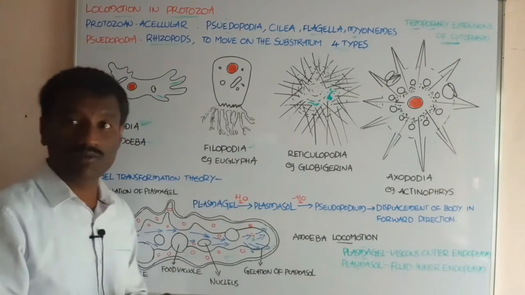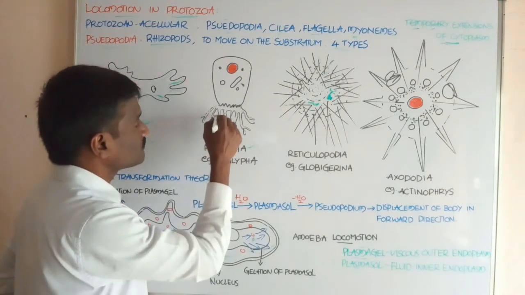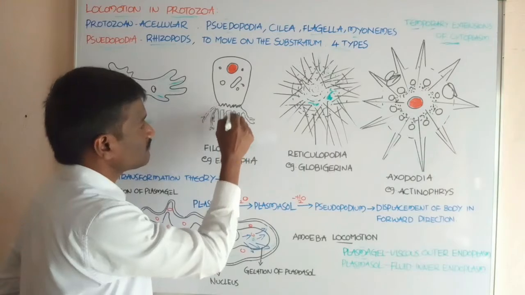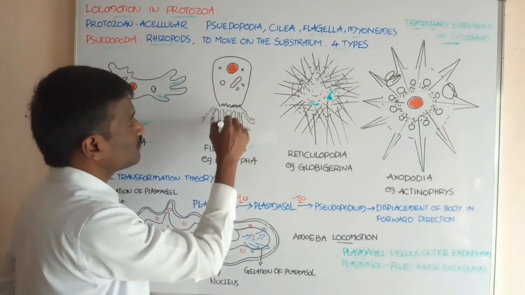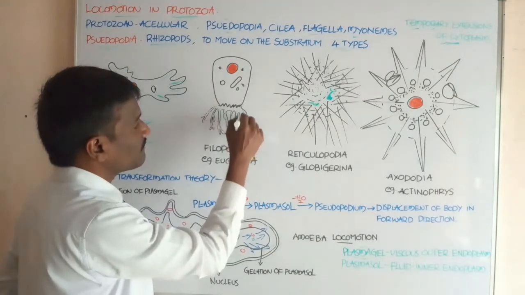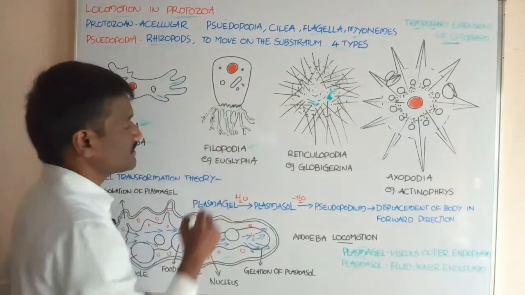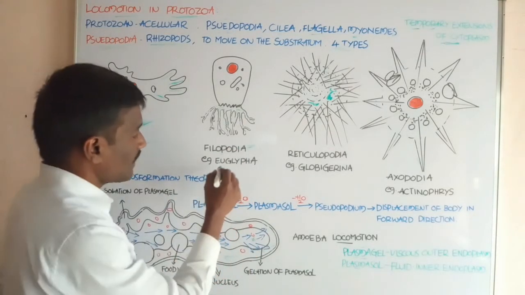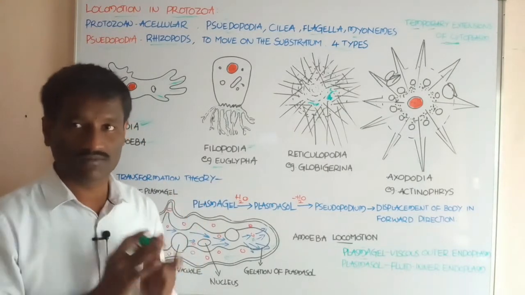Filopodia appear as fiber-like structures over the entire body of the organism. Hence they are called filopodia. The example is Euglypha.